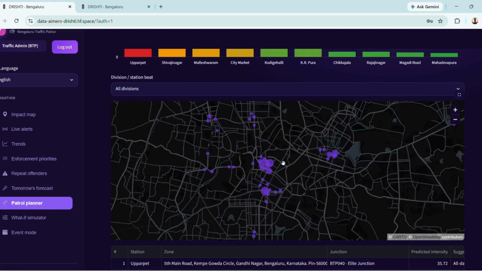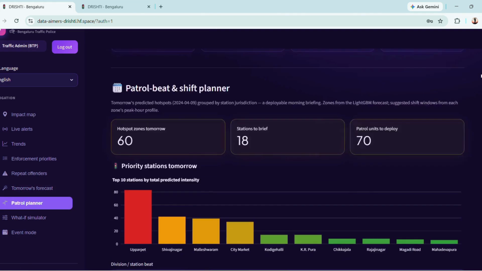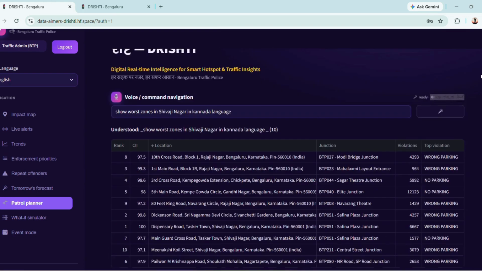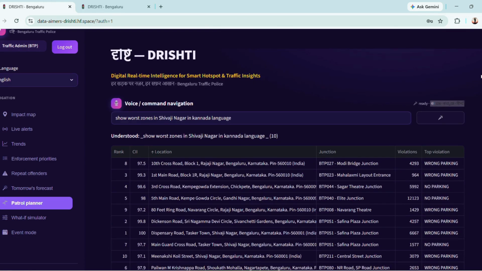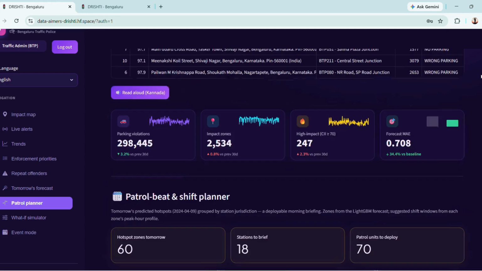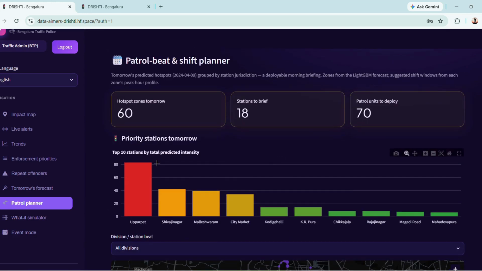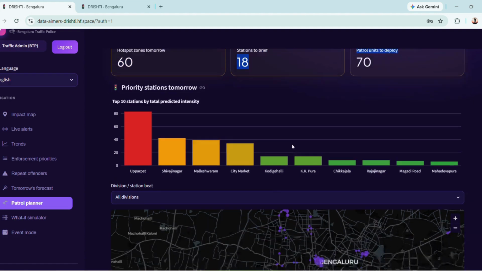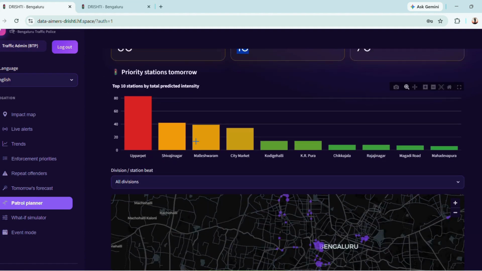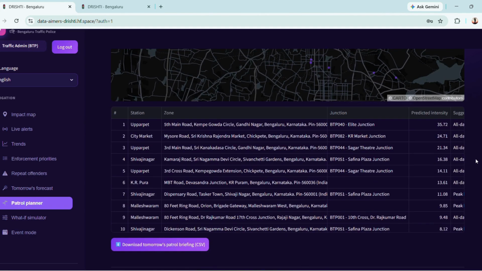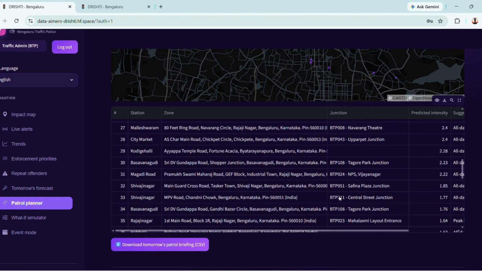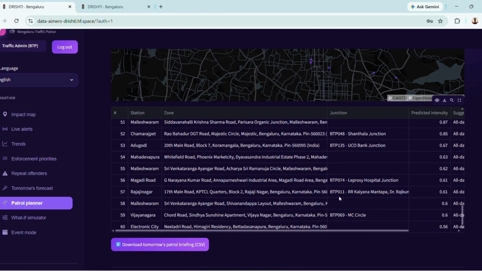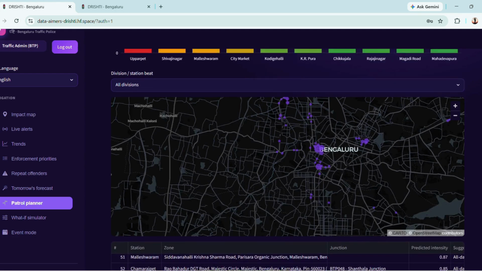Coming to the patrol planner. Yes, we have three metrics: hotspot zones for tomorrow, stations to be briefed, and patrol units to be deployed. Now, these are the visualizations as per the location that was given to us. Coming to the location that has the priority as per the plan that has to be made by the officer in charge or the patrol officer.